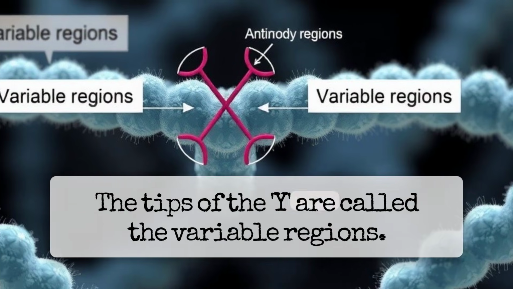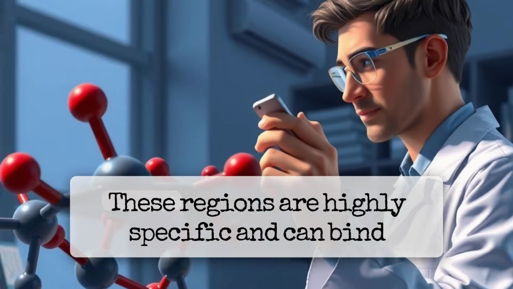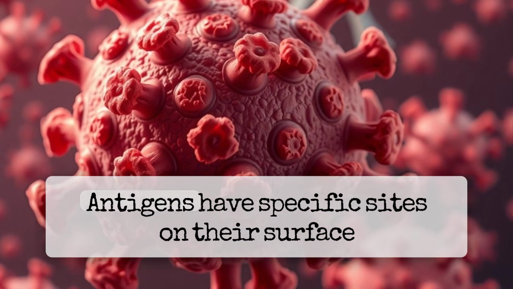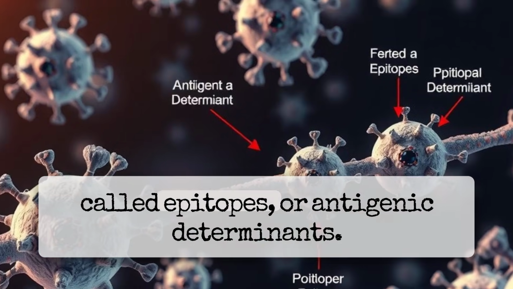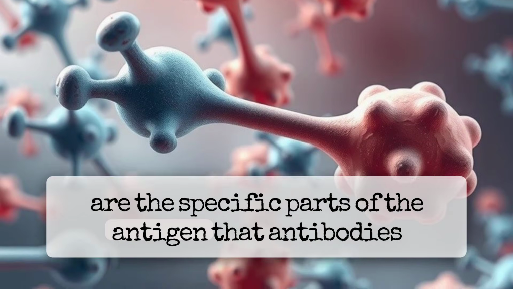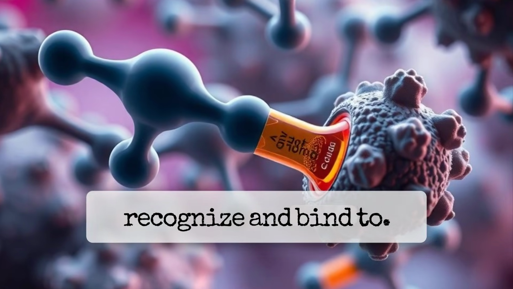The tips of the Y are called the variable regions. These regions are highly specific and can bind to a particular antigen. Antigens have specific sites on their surface called epitopes, or antigenic determinants. These are the specific parts of the antigen that antibodies recognize and bind to.